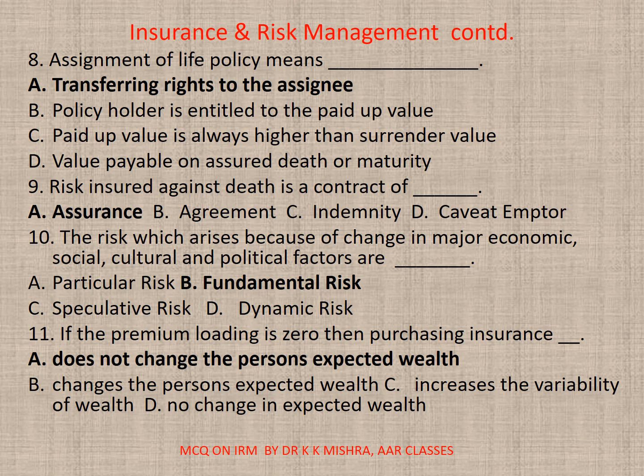9. Risk insured against death is a contract of dash. A. Assurance. B. Agreement. C. Indemnity. D. Caveat emptor. Here correct option is A. Assurance.